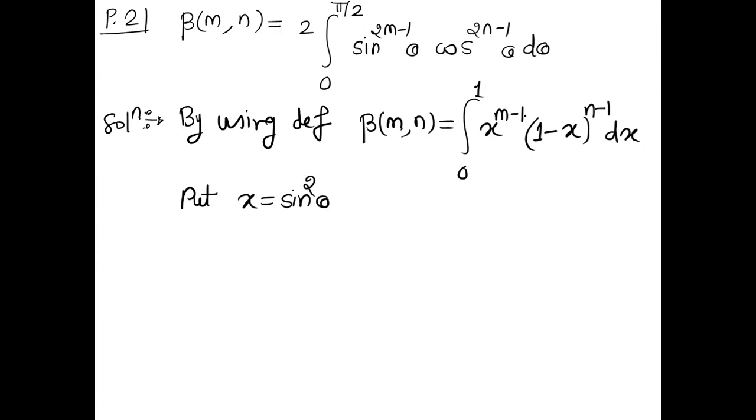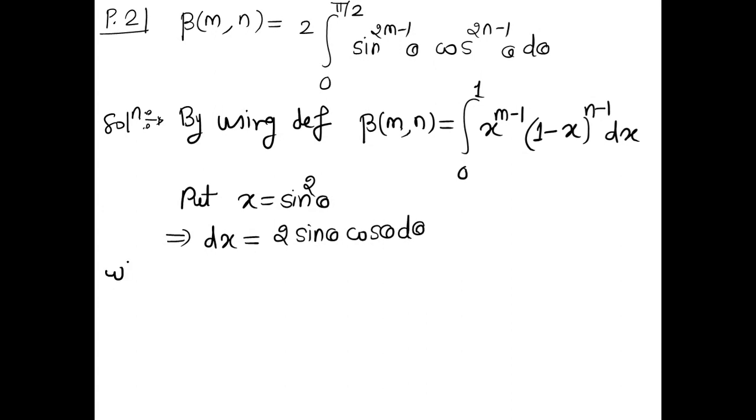So that when I raise m minus 1 power, I will get sine to the power 2m. So that's why this is the only substitution. So let's differentiate this. So dx is equal to the derivative of sine square theta, which is 2 sine theta, and then the derivative of sine theta is cos theta, with respect to theta.